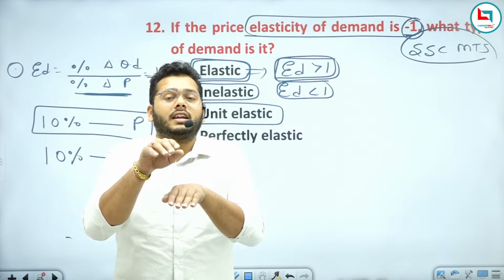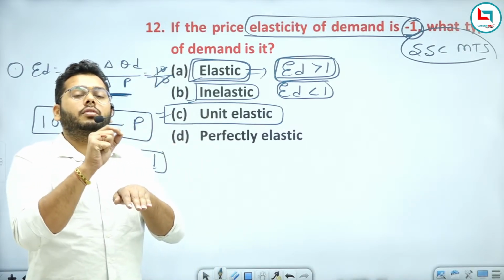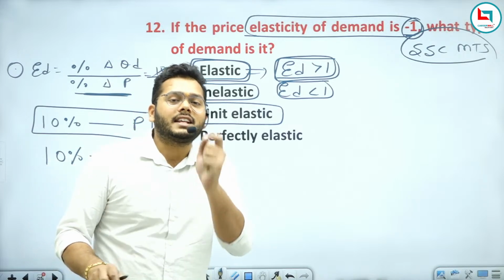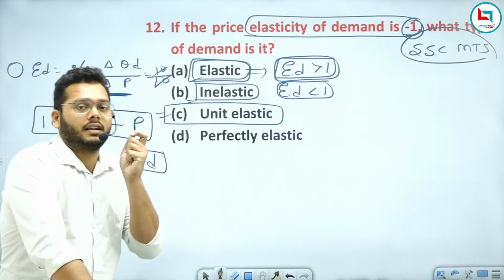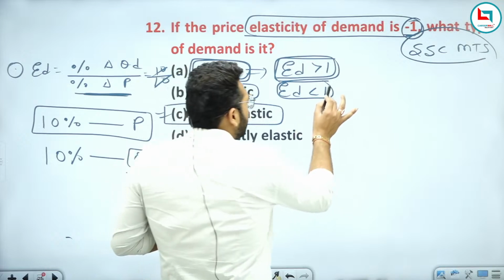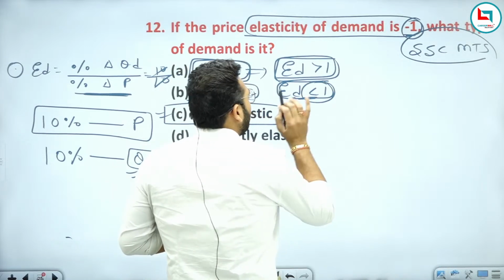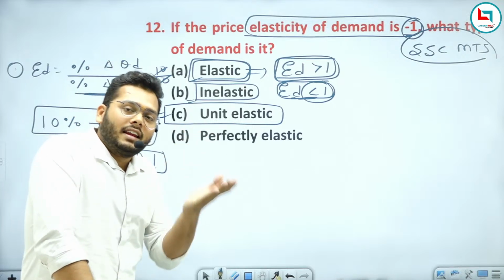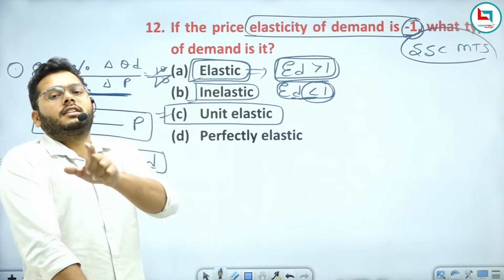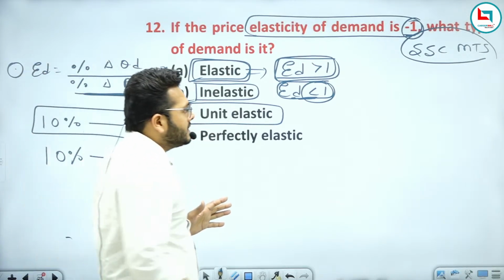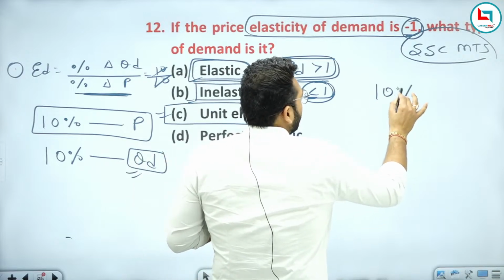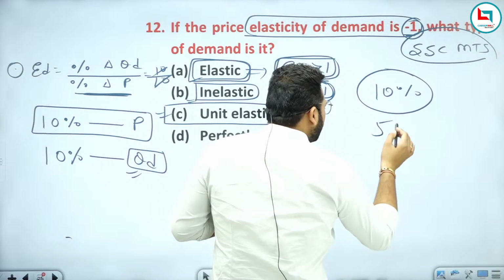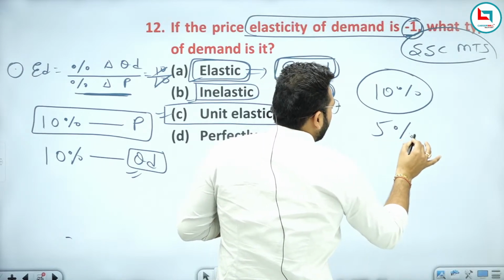If we find the ratio of the change in the quantity demanded to the change in the price, you will find there is a smaller percentage change in demand. So we can say this is less than 1. The fluctuation of the percentage change in demand is less compared to the change in the percentage of price. Your price is changing 10%, but your quantity demanded is changing only 5%.